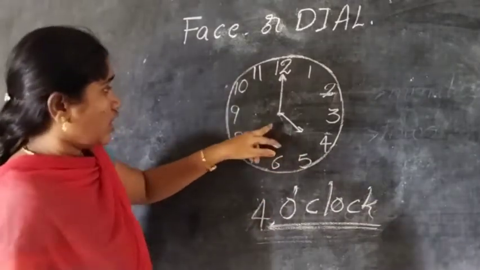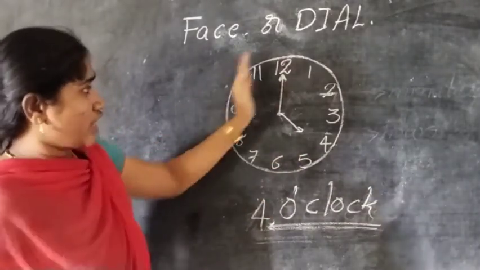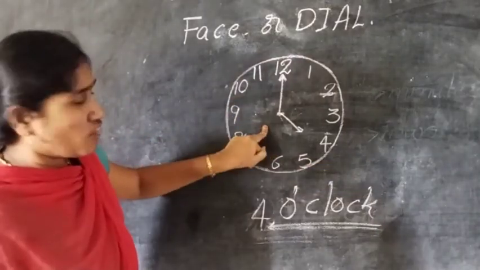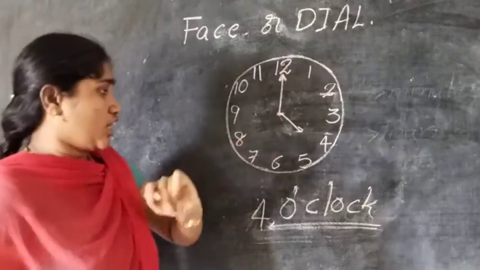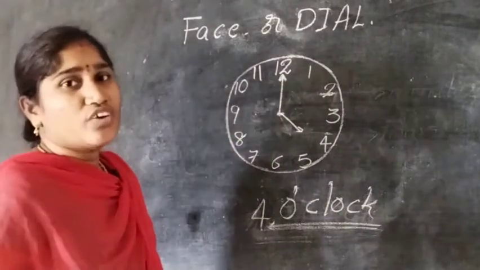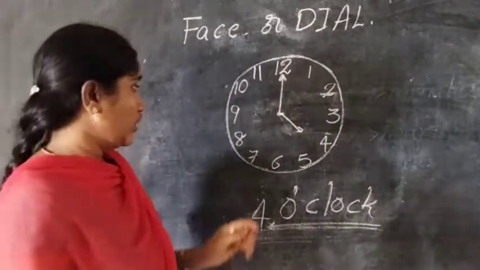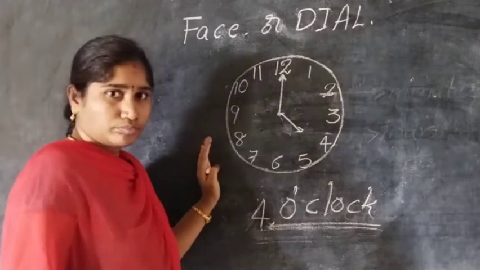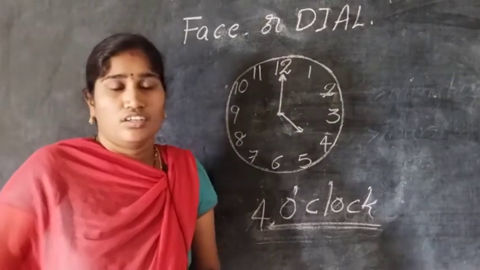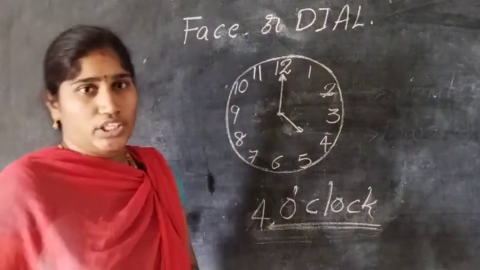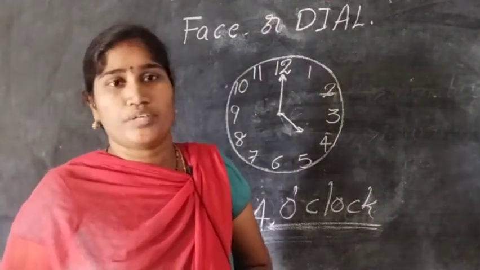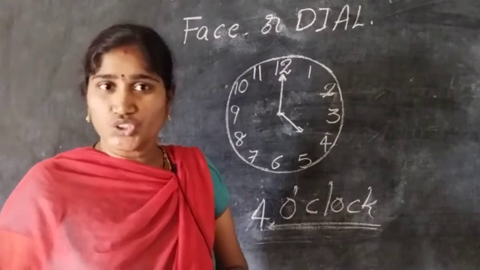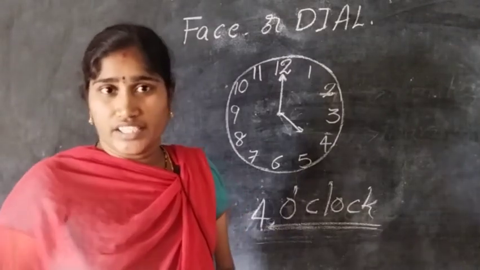Okay, children. Now, finally, what is the time in this clock? What is the time here? The time is 4 o'clock. I hope you understand. You learned how to say that time in this session. Next, we are going to learn about another very important topic, children. It is also very useful to us in our daily life.